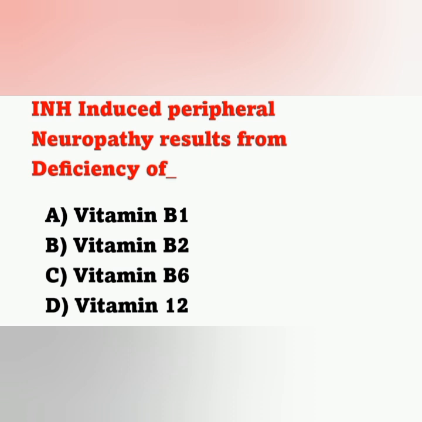And the next question, INH induced peripheral neuropathy results from deficiency of option A vitamin B1, option B vitamin B2, option C vitamin B6, option D vitamin B12. INH means isoniazid, a first-line bactericidal drug for tuberculosis.